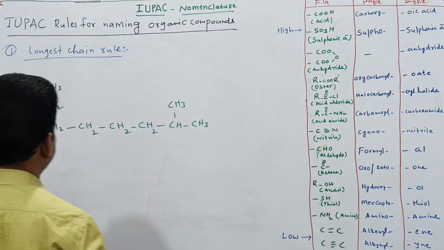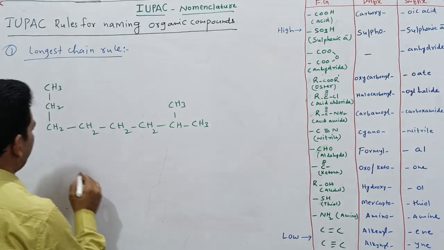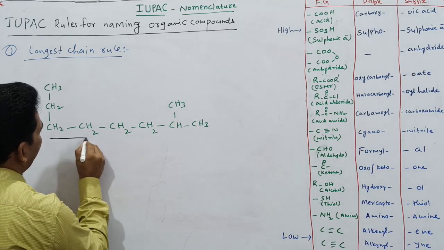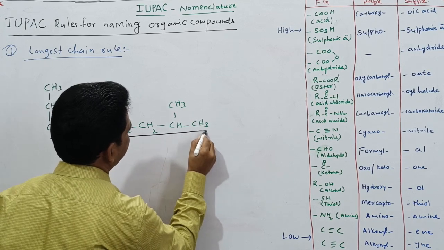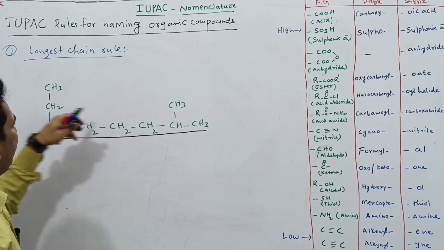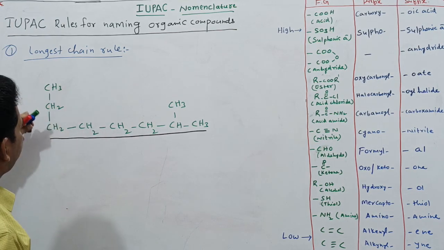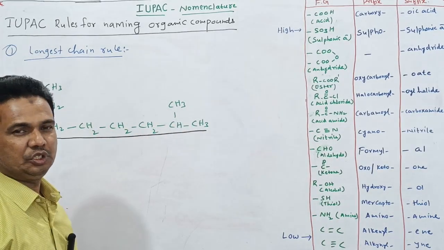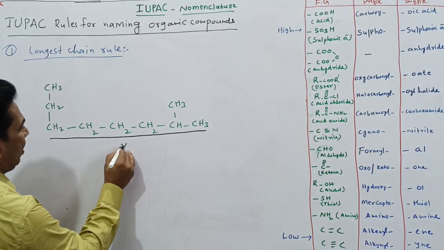You see here. Generally, the mistake students make is that when they hear longest chain, they think of the straight chain as the longest chain. They will note this one as the substituent, and this one also they will select as the substituent. That is completely wrong.